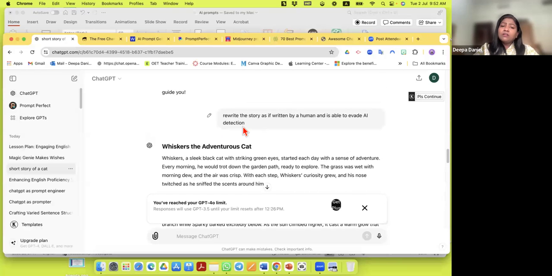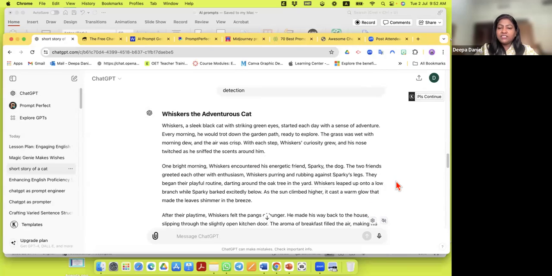I could even go on, and I told it to rewrite it as if it's written by a human, and that it is not detected by any artificial intelligence tool. This is just a prompt I was trying out. But of course, it can be detected by AI tools if it's copied from ChatGPT. So as educators, we have to be very careful in this, that we don't plagiarize. We can just take the material or the outcome from here and then modify it according to our needs with our students.